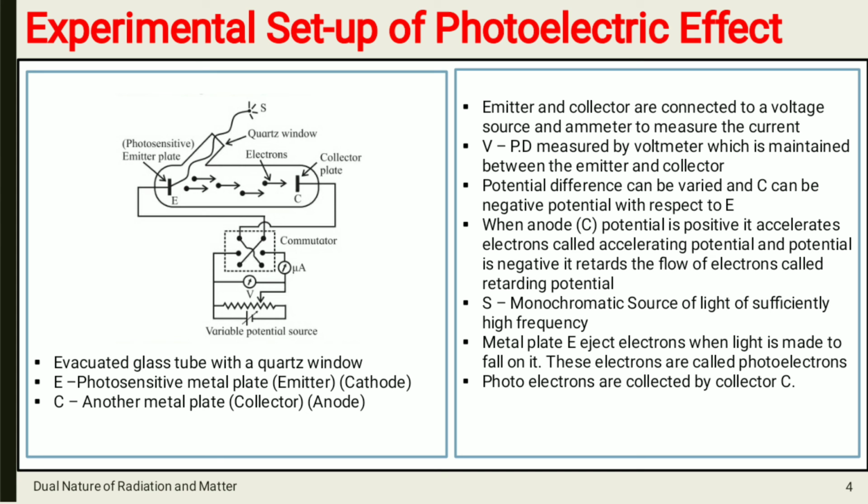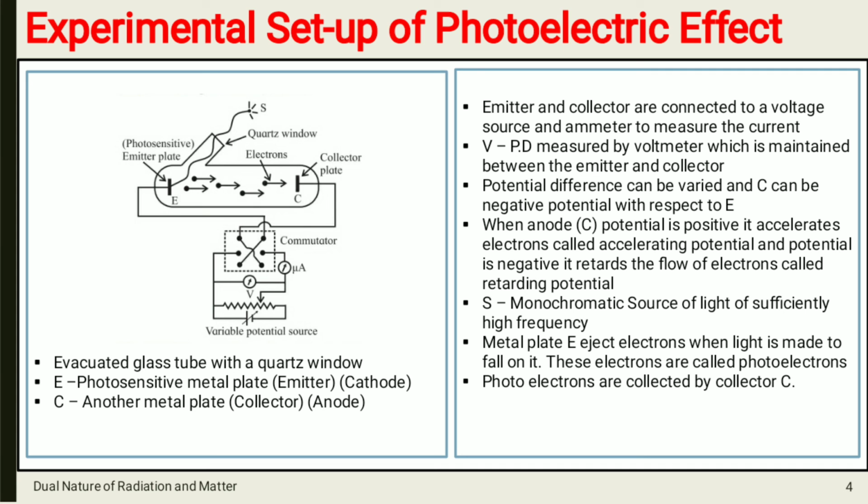Okay, then S is the monochromatic source of light of sufficiently high frequency. Then when the source is on, light is incident on metal plate E. After that, E will emit or eject electrons, and those electrons are collected by metal plate C, or you can say collector.